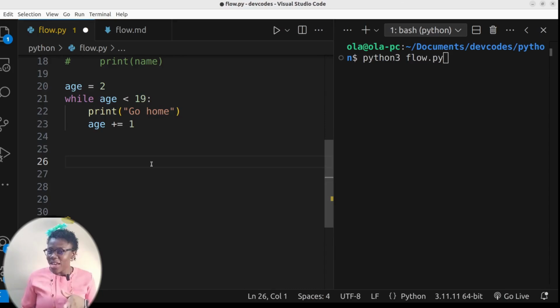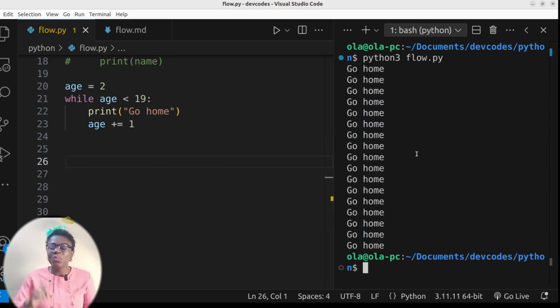So this 2-year-old girl comes to the party. The bouncer says, how old are you? She says, I'm 2. He says, go home. So this girl goes back home and adds 1 to her age, comes back again and says, okay, so how old are you? I'm 3. It says go home. And then she keeps adding to her age until it meets the condition, and then the bouncer allows the person in. So let's see that. It says go home, go home, go home, go home, go home. And then as soon as the age was up to what was required, the loop stopped.